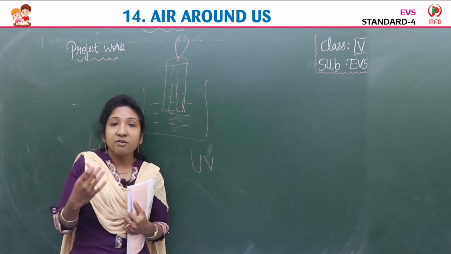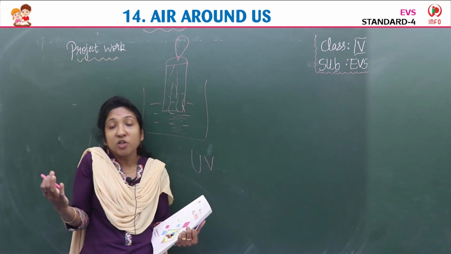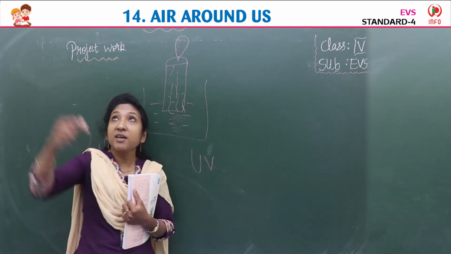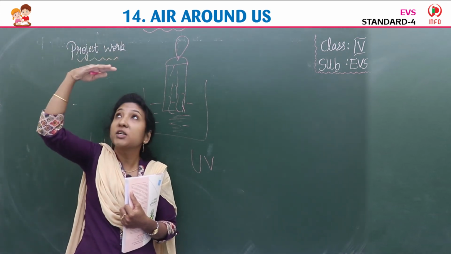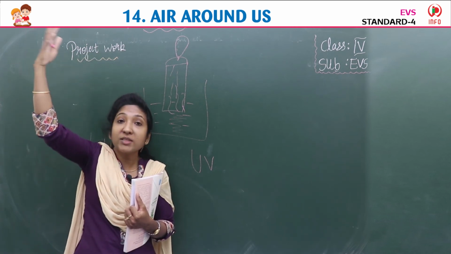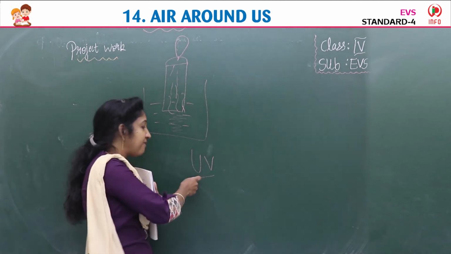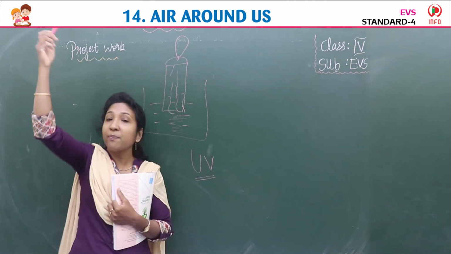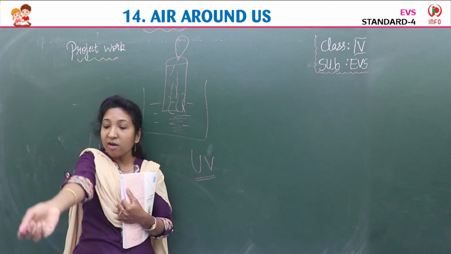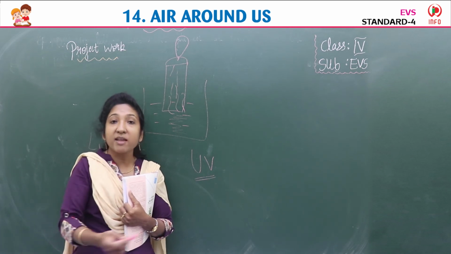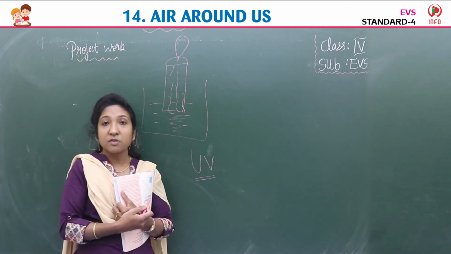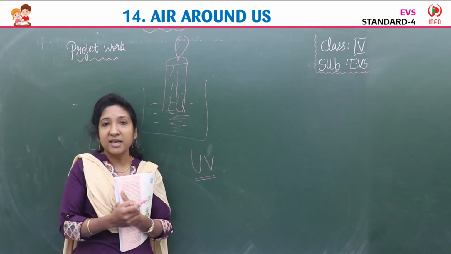We human beings won't be able to tolerate that heat. Actually, there is a layer in the atmosphere which protects us from those harmful rays. If they fall on the earth, our skin gets damaged and we get skin cancer. So the ozone layer is protecting us actually.